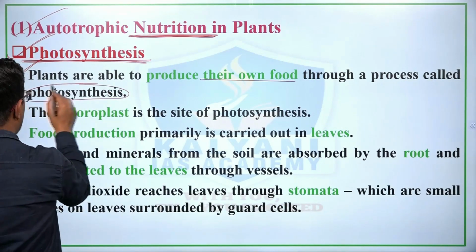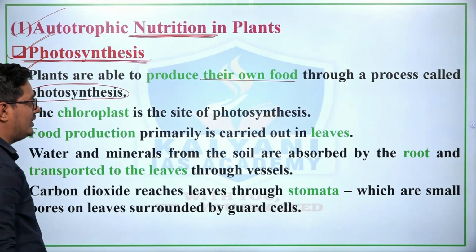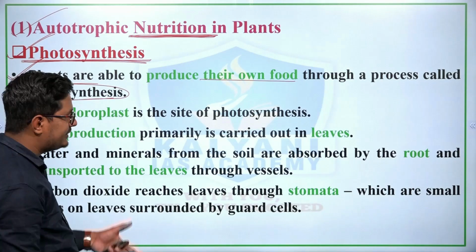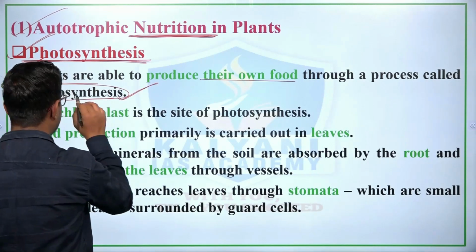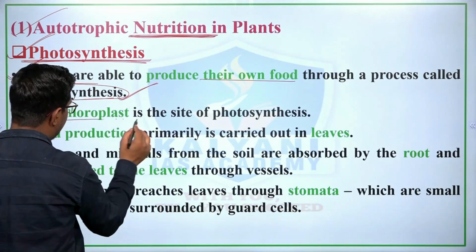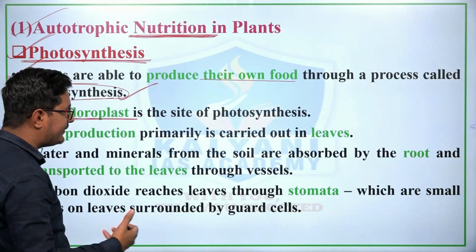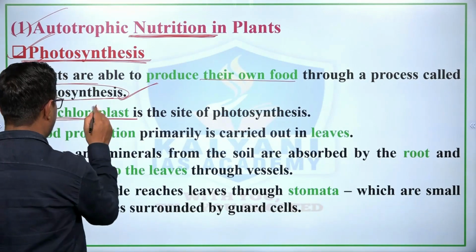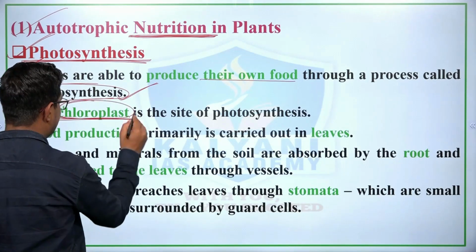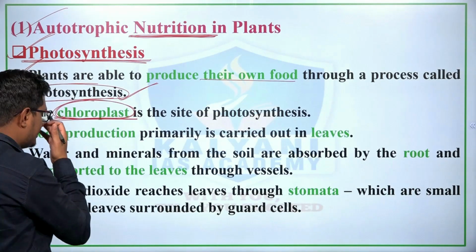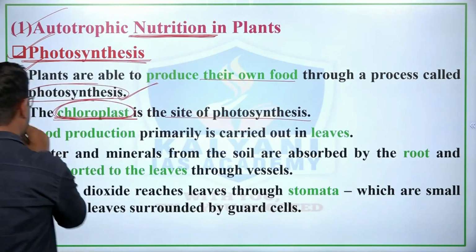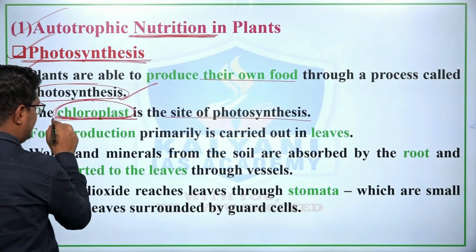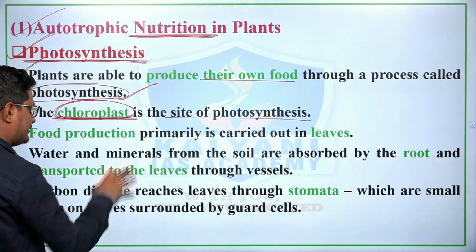For this, chloroplast, or chlorophyll, is most important. The chloroplast is the site of photosynthesis. This may be asked in the examination.